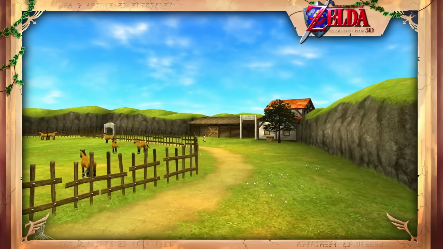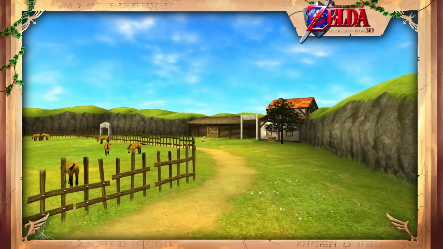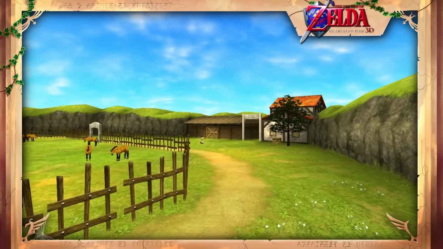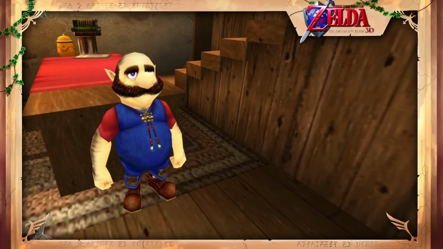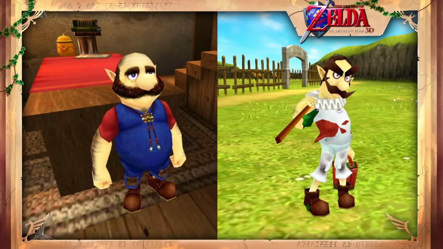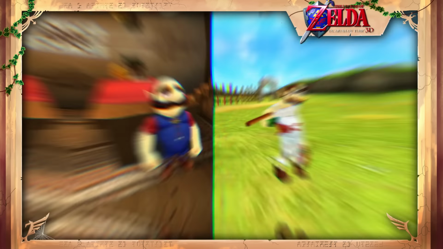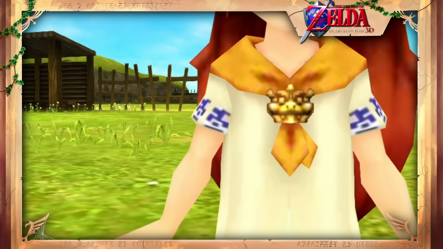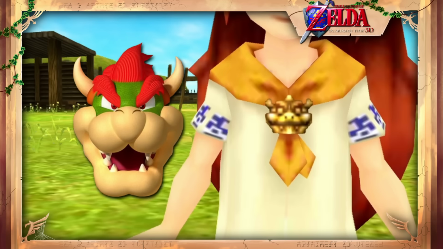Ocarina of Time's Malon and Talon run Lon Lon Ranch in Hyrule Field, a humble farmstead where Link can find and befriend Epona. It's pretty well known that Talon and Ingo, his employee, were designed to resemble Mario and Luigi, but a more subtle reference to the Mario games is found on Malon and Talon's clothing. They both wear a brooch depicting Bowser.